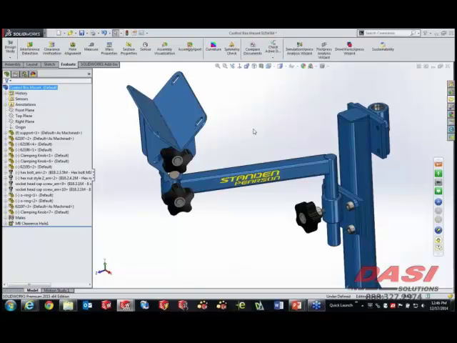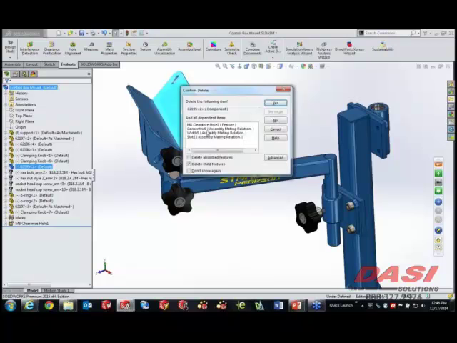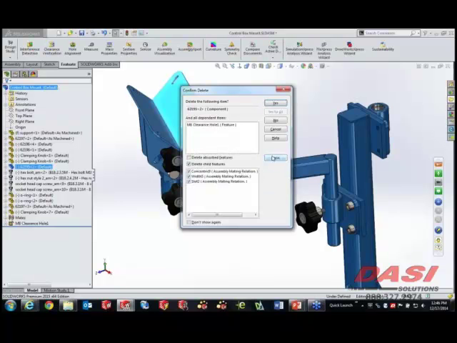So one last thing that I want to do on this one is I just want to go ahead and delete this part. When you delete components in an assembly, you now have some choices of whether you delete the children or not. So you have some choices to say, you know what, I have 3 mates that are here. Maybe I don't want to delete those, and I just want to reassociate those mates with whatever part I end up putting in to replace this. So it's not just a one fell swoop thing anymore where everything related to a part gets deleted. You do have some choices or recourse to that.